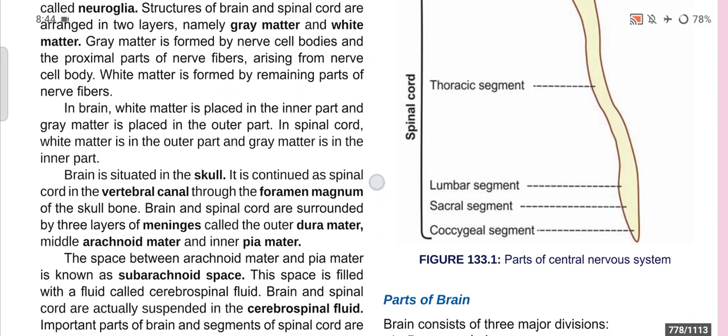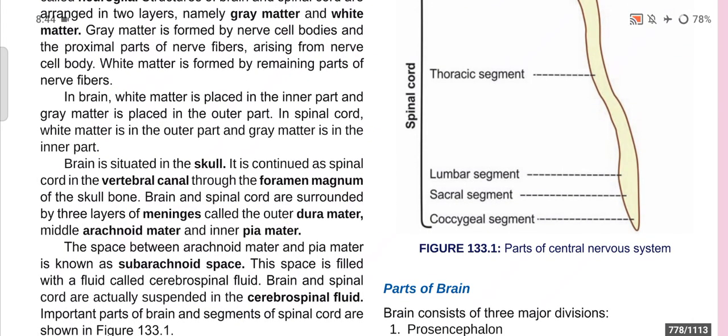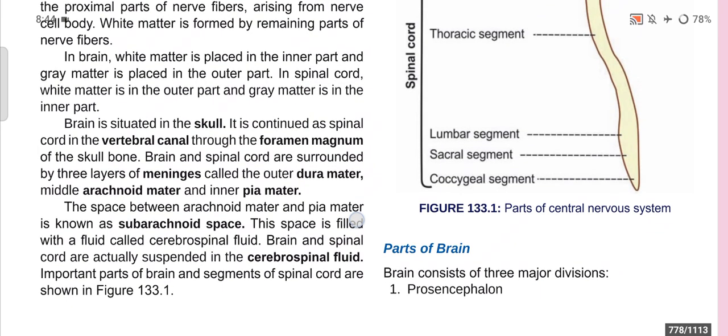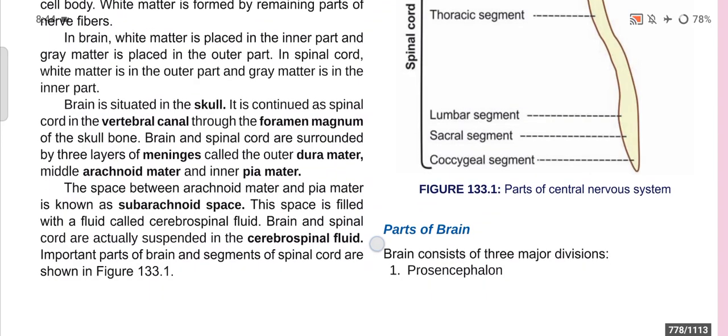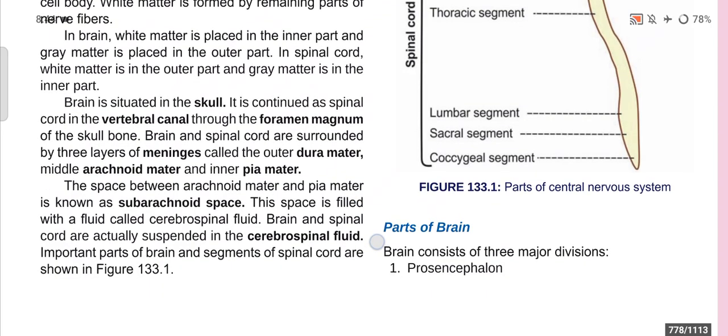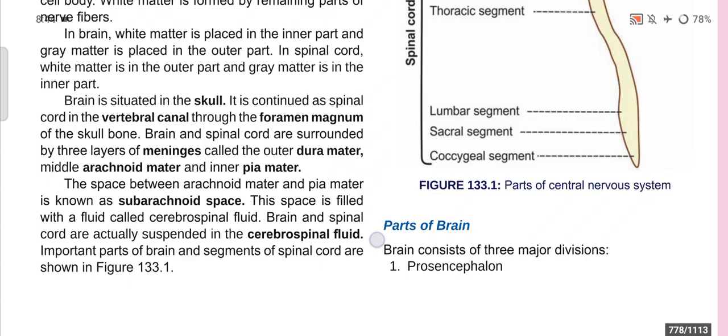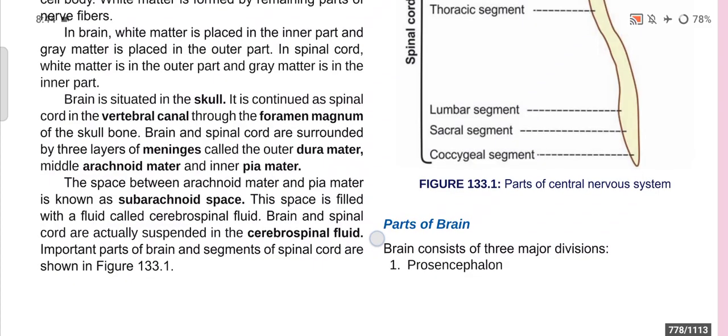Okay. Now in the brain, white matter is placed in the inner part and the gray matter is placed in the outer part. And in the spinal cord, white matter is the outer part and gray matter is the inner part. The brain is situated in the skull and it continues as the spinal cord in the vertebral canal through the foramen magnum of the skull bone.